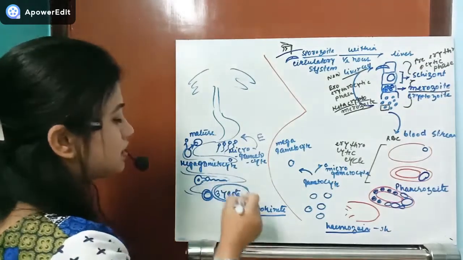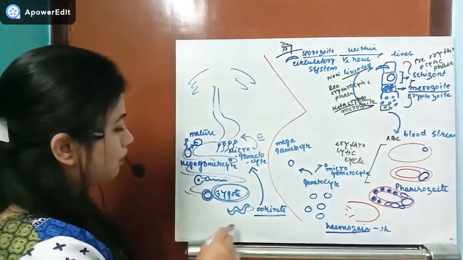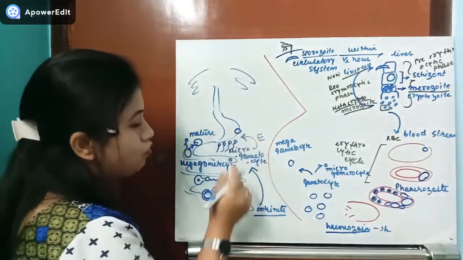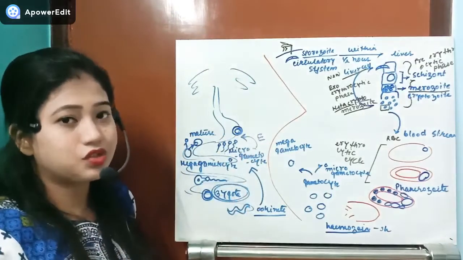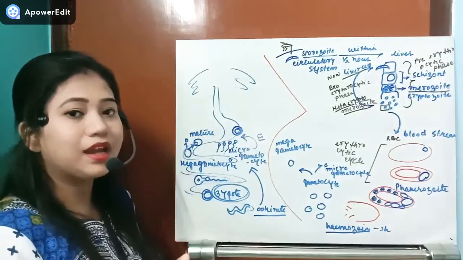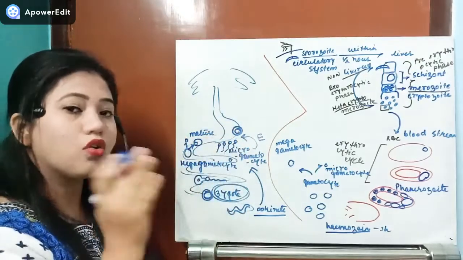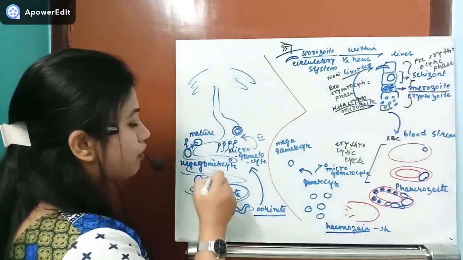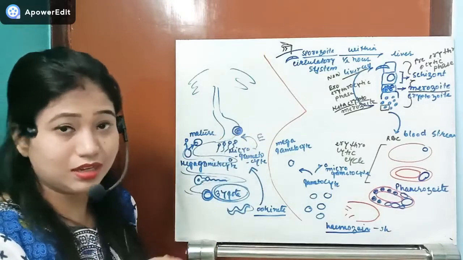Why? Because now the ookinete will move in an upward direction. Whenever it reaches the stomach, what happens? This ookinete will develop a wall, the cyst wall. So two walls will be formed. One wall will be partially contributed by the mosquito's epithelial lining. So the epithelial lining of the mosquito also helps in formation of the cyst layer, and the inner lining will be formed by the ookinete itself, where the organism embryo is still there.